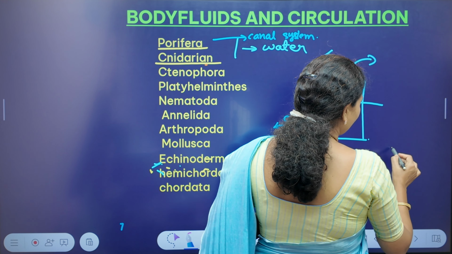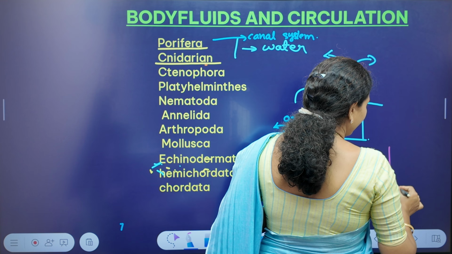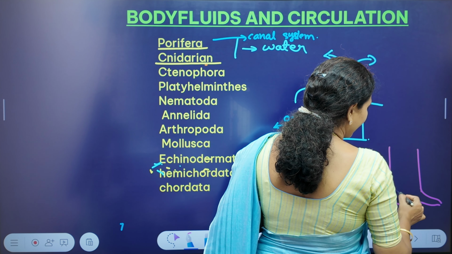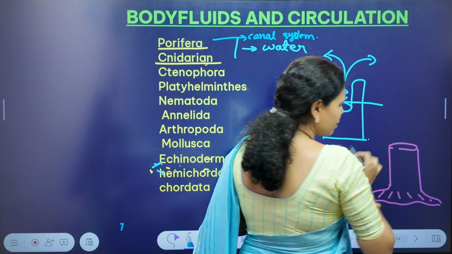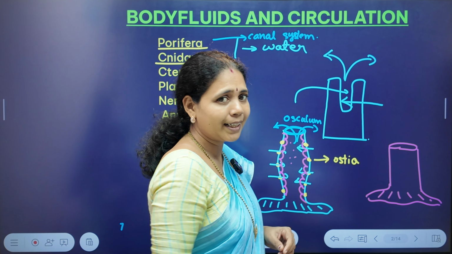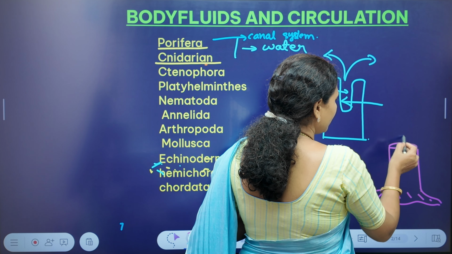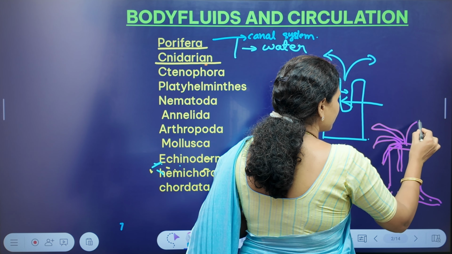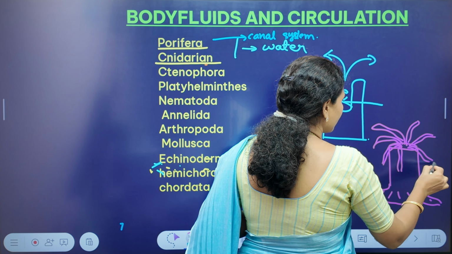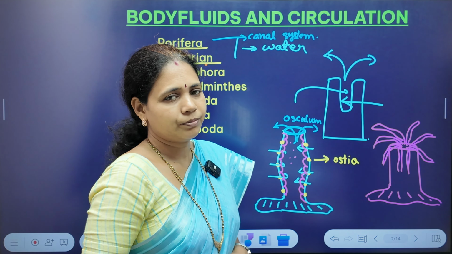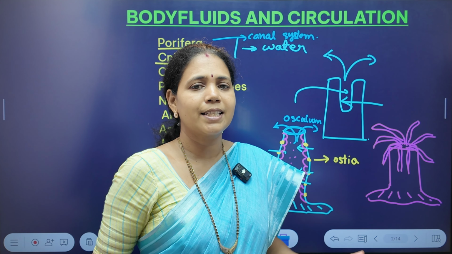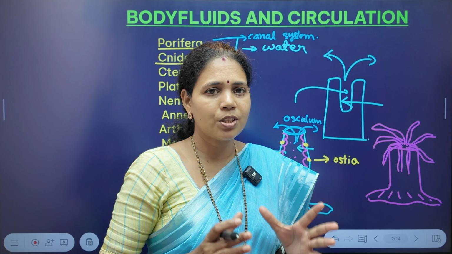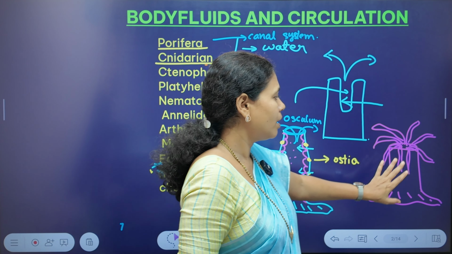If it is in case of cnidarians, they have a cylindrical body, and here also they attach to the substratum, like Adamsia-like structures if we see. At the anterior most region they have one opening which acts like a mouth and even the anus, and surrounding that, as we know, a number of finger-like projections are present, those are nothing but the tentacles. Now water from the outside goes into their body cavity, and from there again it comes outside. So this is what happens in this type of cnidarians.